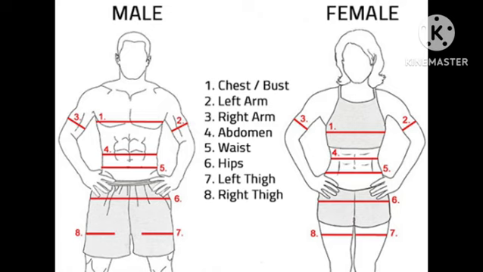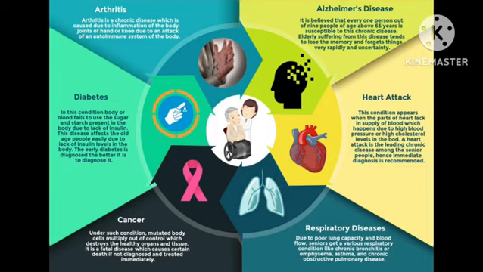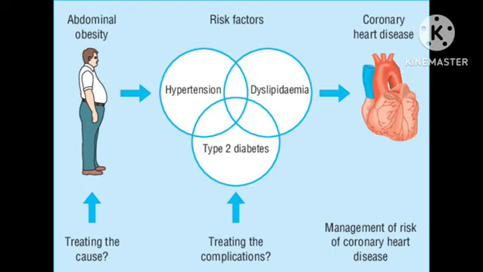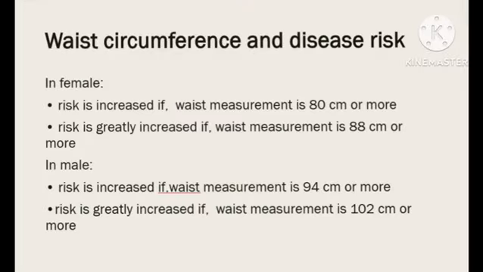Now we discuss the body measurements and how these measurements are related to disease. Waist circumference and disease risk. The waist circumference thresholds that indicate an increased risk of disease. In adult females, risk is increased if waist measurement is 80 cm or more, and this risk is greatly increased if waist measurement is 88 cm or more.